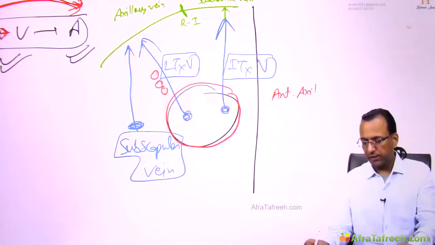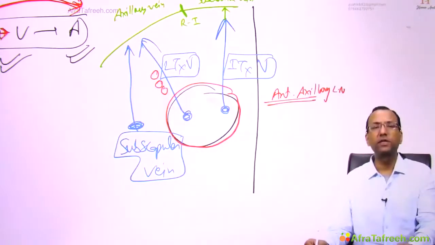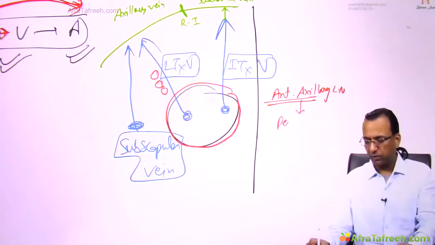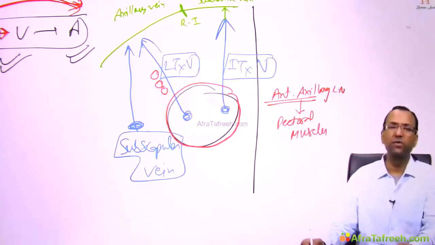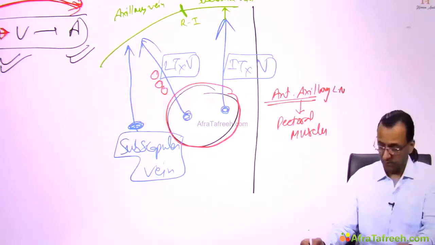And why would you say it is the anterior axillary lymph node? Because it is on the anterior wall of the axilla, on the pectoral muscles. So it is on the pectoral muscles. That's why it is called the anterior axillary lymph nodes. Yes, following the lateral thoracic vein.